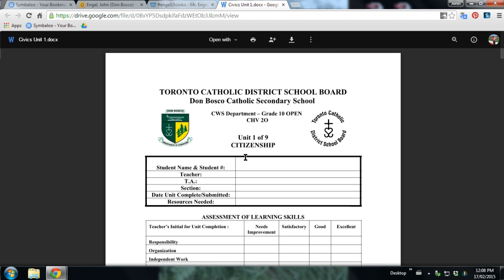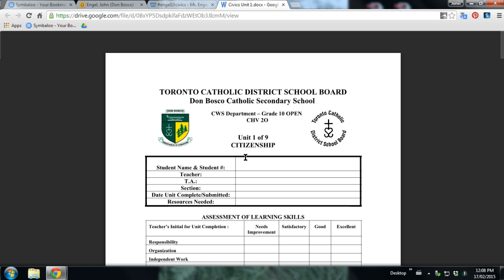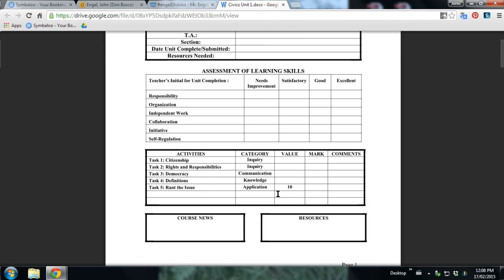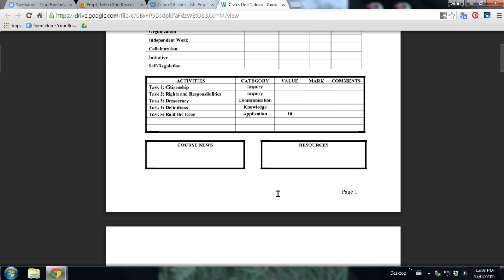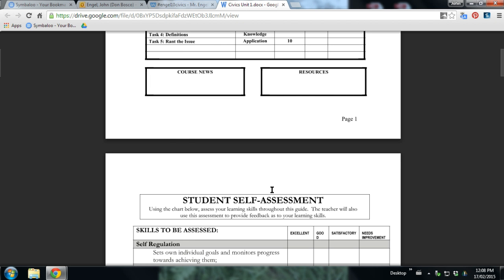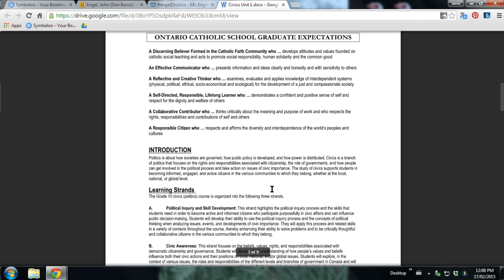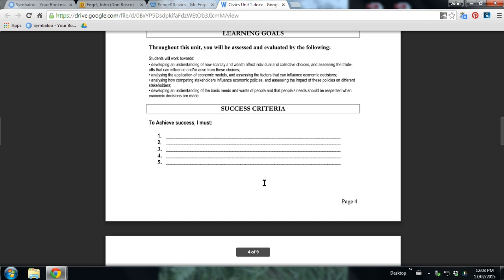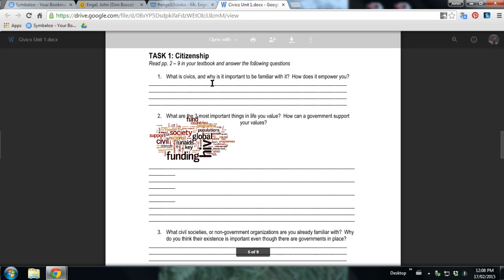Welcome to Civics. First unit is on citizenship. We're basically going to be discussing concepts around what is government, what is our role in government, and what does it mean to be a citizen of Canada, a citizen of Ontario, a citizen of Toronto. So the unit starts basically kind of takes us through the learning expectations, and then there are some questions.